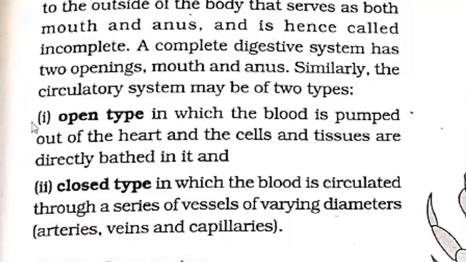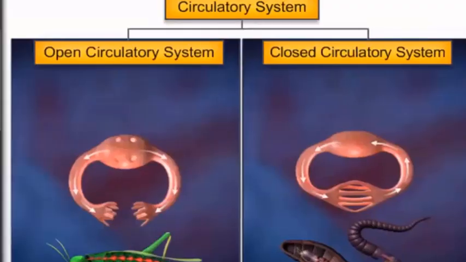Similarly, the circulatory system may be of two types, open type and closed type. Open type, in which the blood is pumped out of the heart and the cells and tissues are directly bathed in it. And closed type, in which the blood is circulated through a series of vessels of varying diameters, that is arteries, veins and capillaries. So when we discuss the circulatory system, we have to understand that there are two types, open type and closed type.